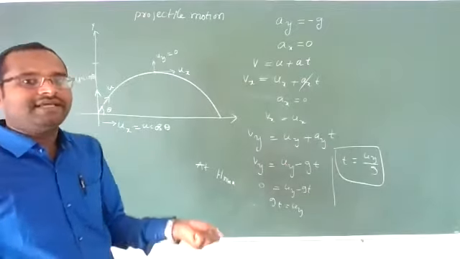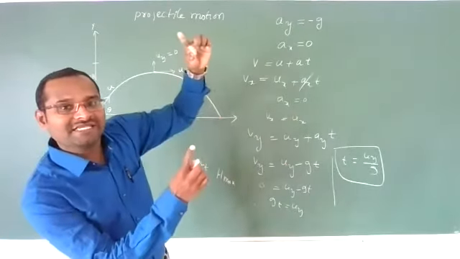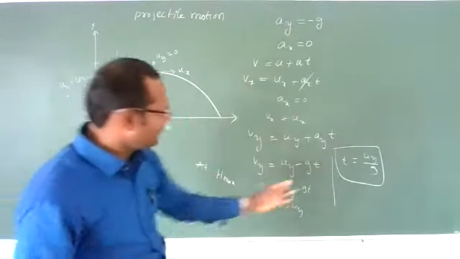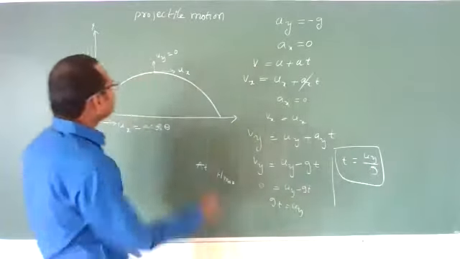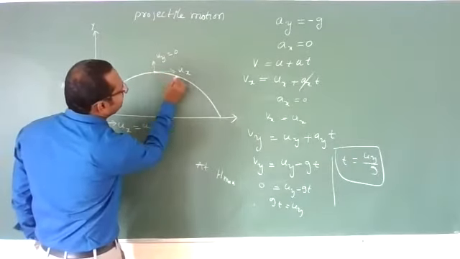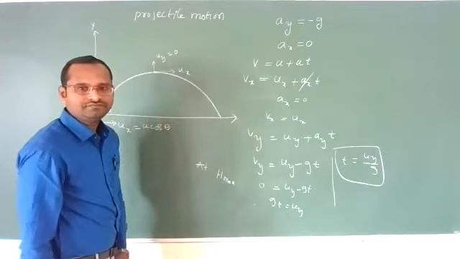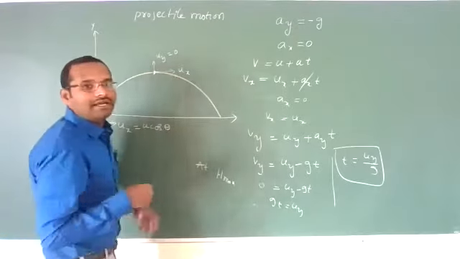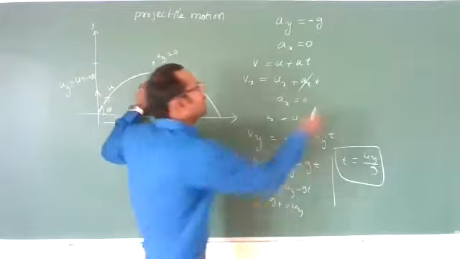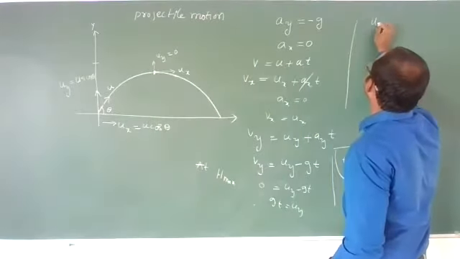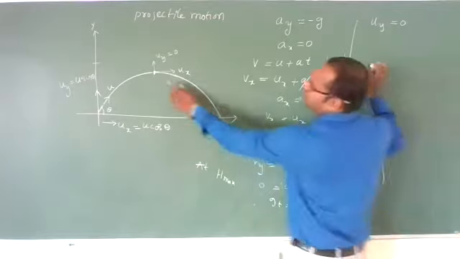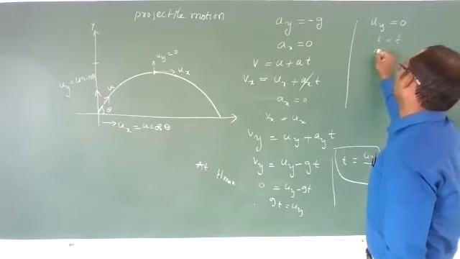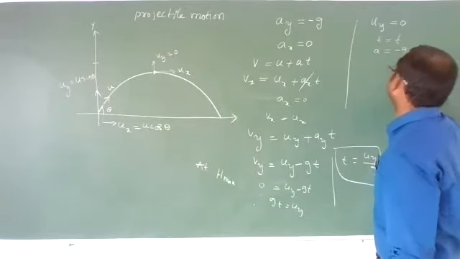If a body is projected vertically upward like this, then it will reach the maximum height at what time? U by g. U is nothing but the vertical velocity here. Once it reaches the maximum height, it is coming down like this now. Are you understanding? So now when it is coming down after reaching the maximum height, initially at this point, vertical velocity uy is zero. Now with time, acceleration minus g is acting there.